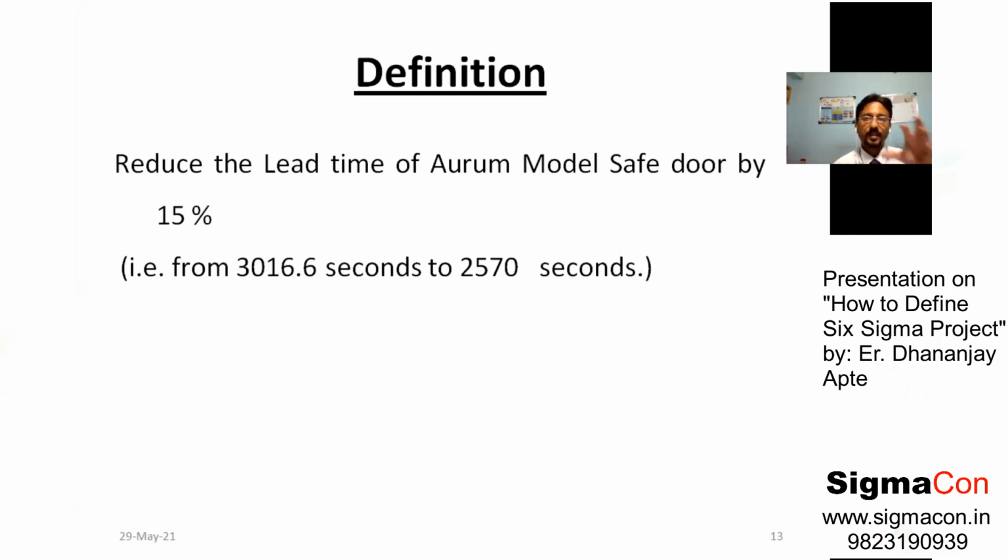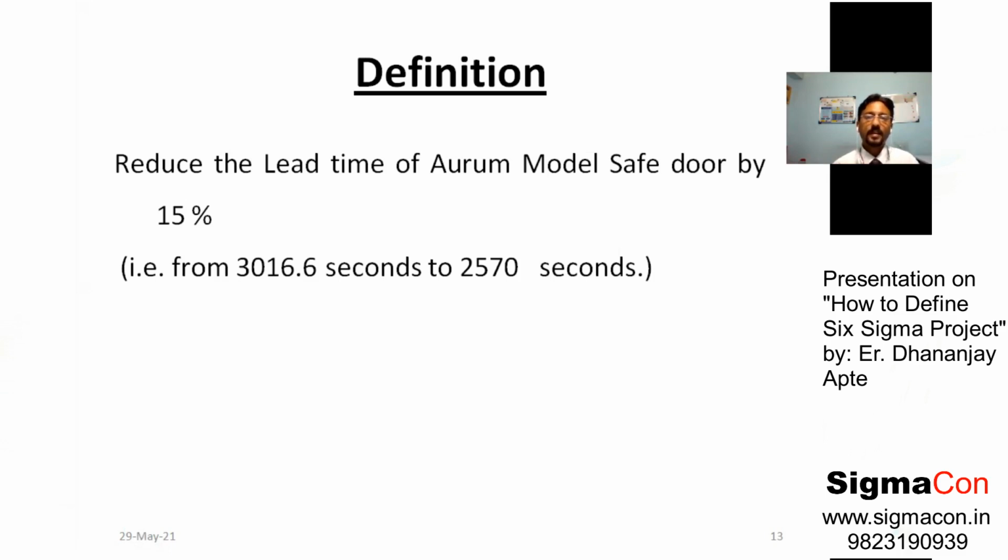Now, every project in Six Sigma must get over in a specific amount of time. The time span considered is around 3 months, 4 months, could be 2 months. Typically, black belt projects run for around 3 months. So, in these 3 months, you must achieve a sizable improvement, and you must save a lot of money. You should save cost.